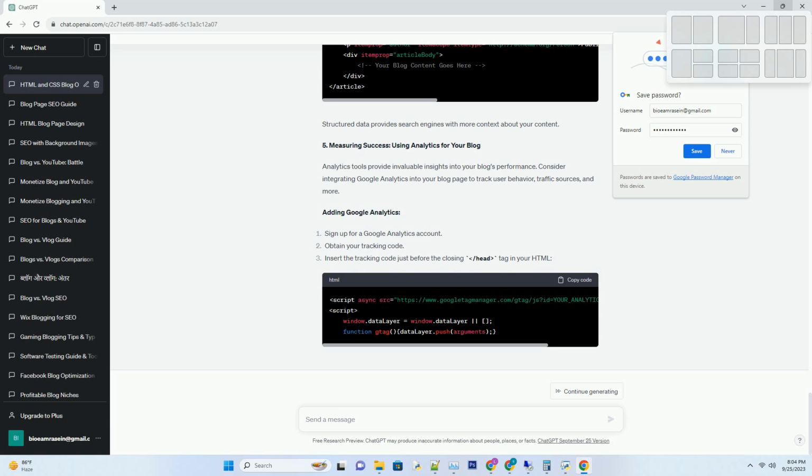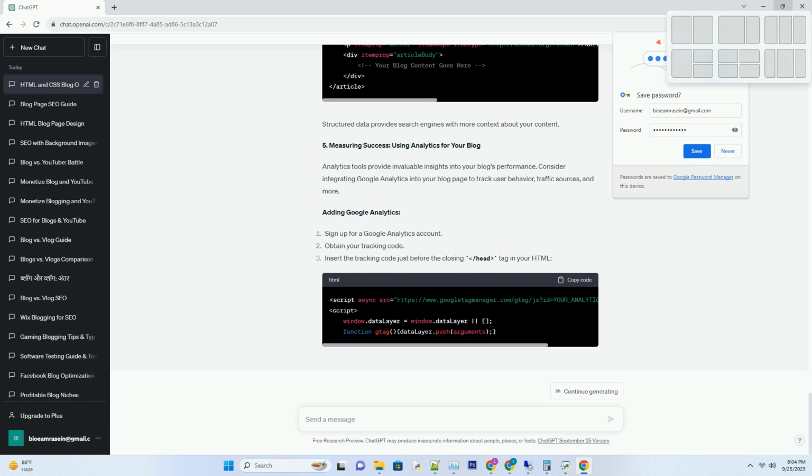Number 3. Enhancing user experience, navigation and interaction. User-friendly navigation. A well-designed blog page should be easy to navigate. You can create a navigation menu using an unordered list, UL, and CSS.